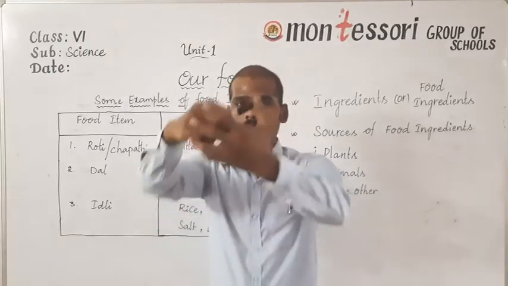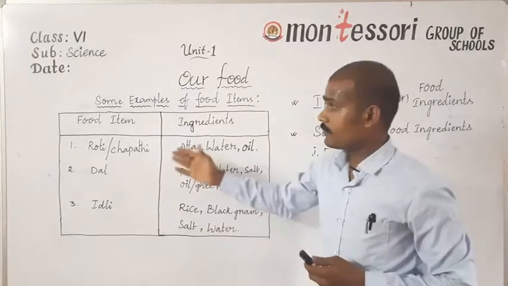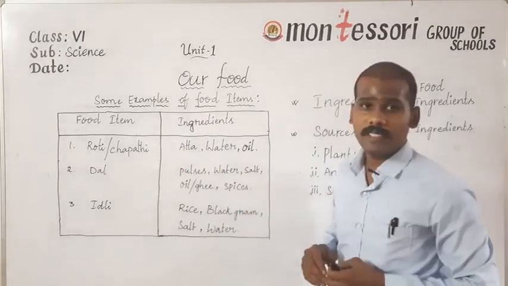Now these materials, the materials which are required to prepare a food item, are called ingredients.